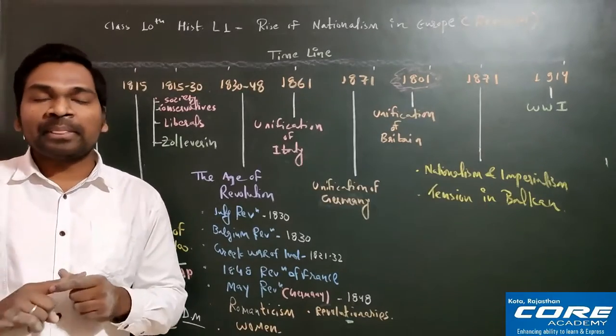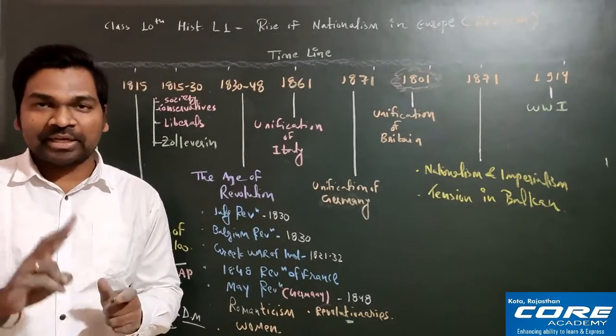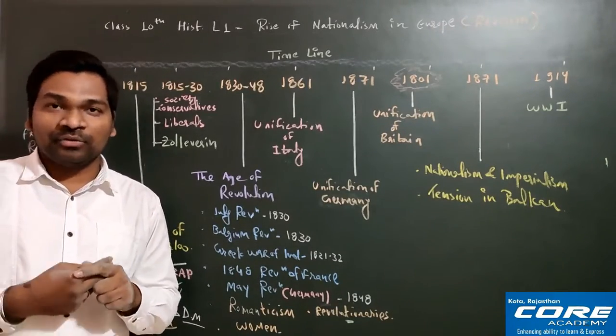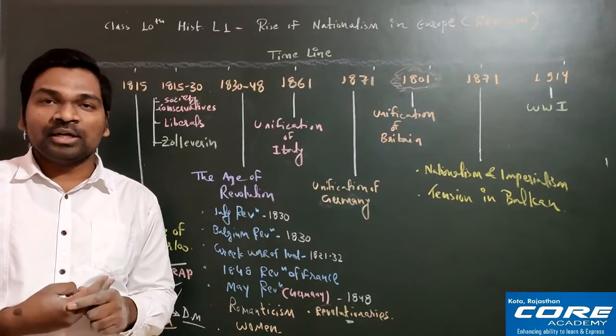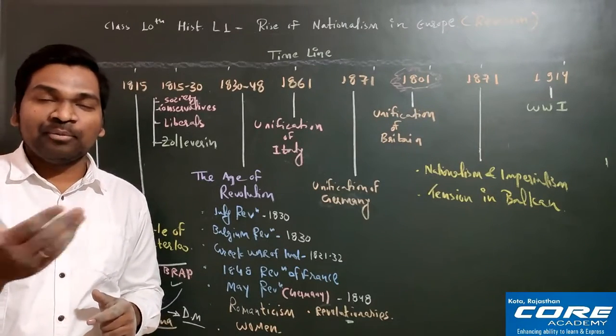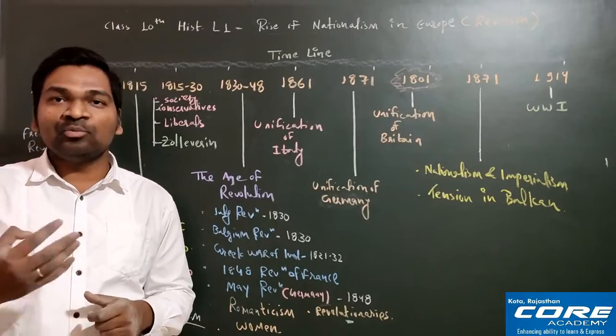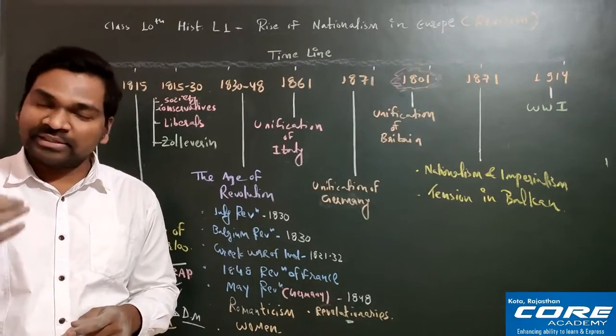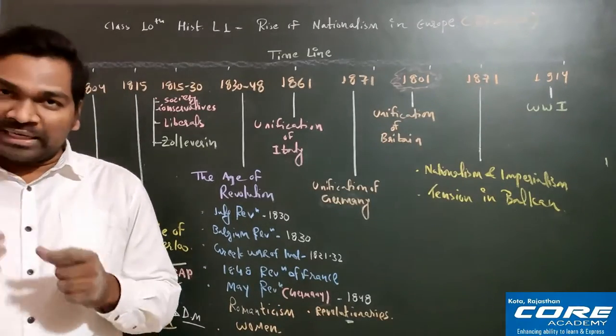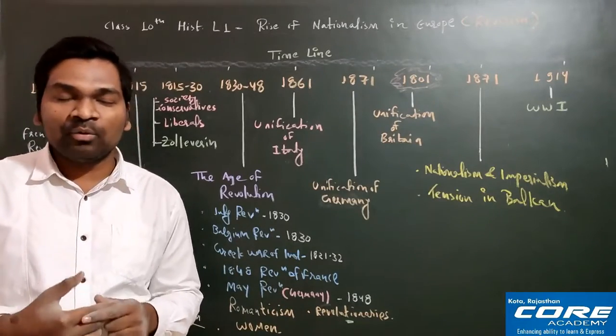First point was equality before law. Second point was individual freedom. The third point was government by consent, and the fourth point was freedom of market. Okay, once again I'm repeating, equality before law, individual right, government by consent.